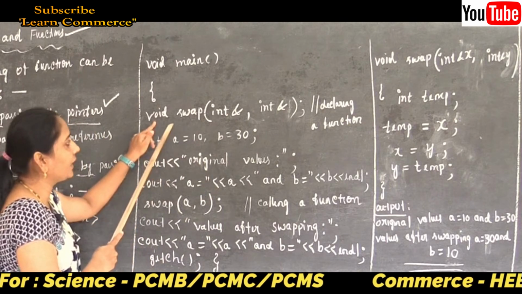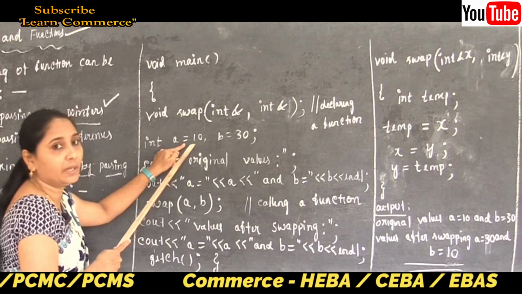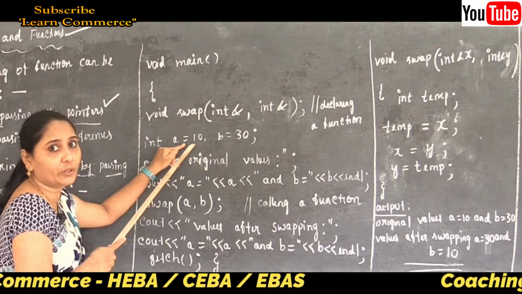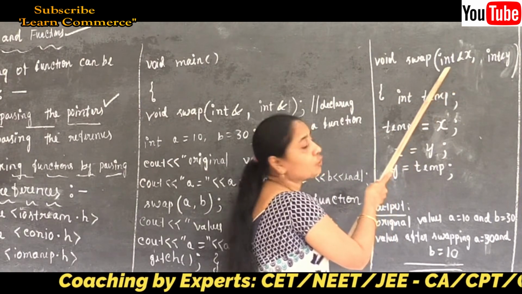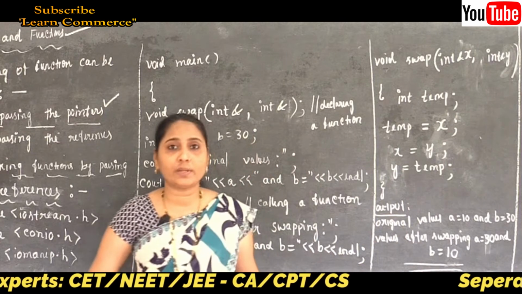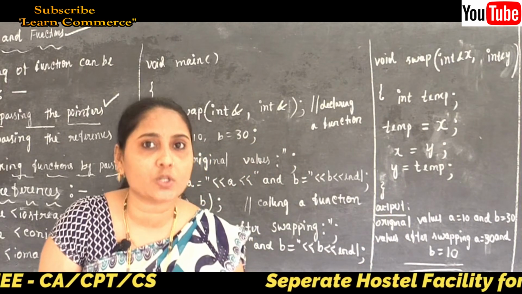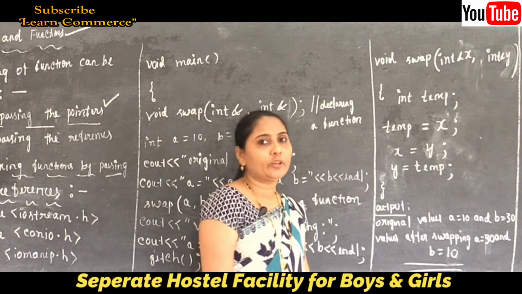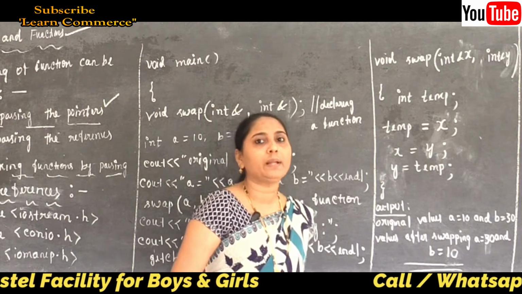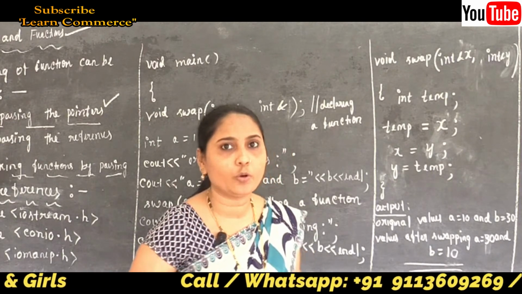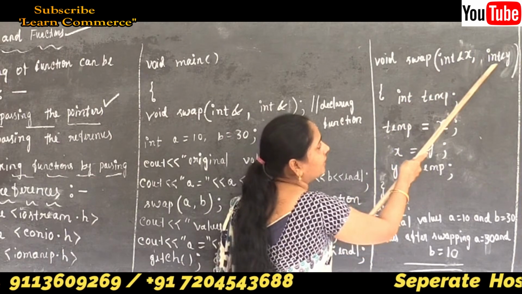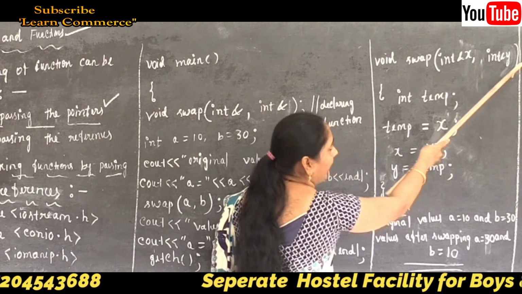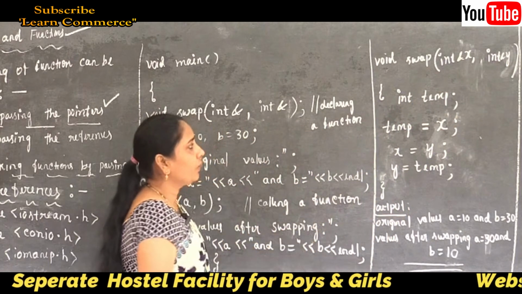The variables are a and b, but now I am going to change the names of the variables to x and y. Why ampersand? Because references are going to pass the memory address of the variable. When you pass the memory address of the variable, then the symbol ampersand is used. So int ampersand x comma int ampersand y, closing bracket, then opening curly bracket.